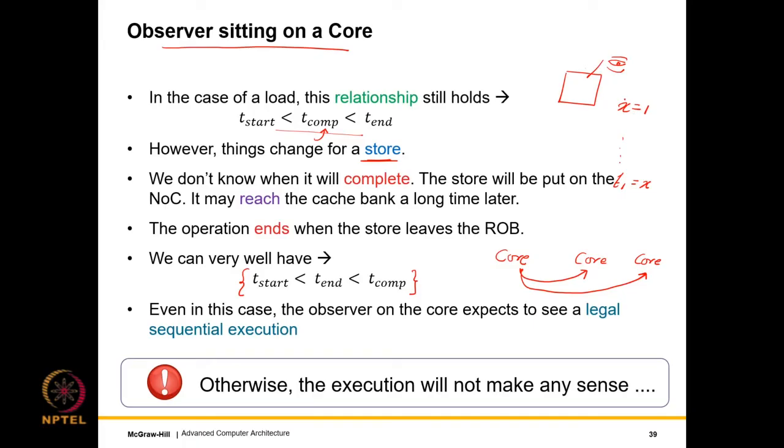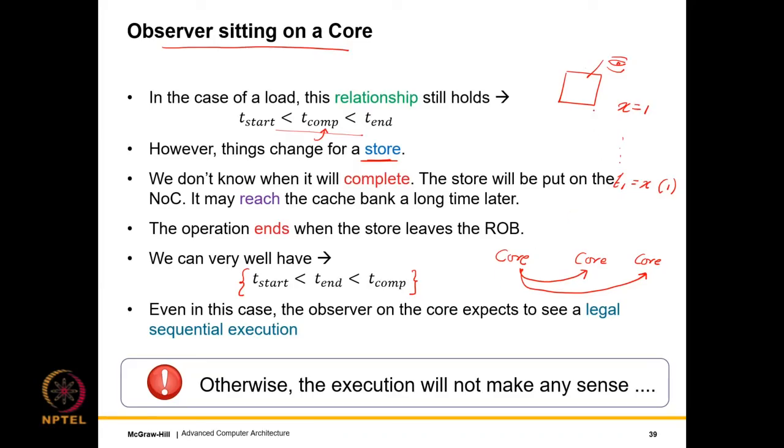Given the fact that I set x to 1, I cannot read x to be 0. I have to read either x as 1 or something else that some other core wrote in the time being. I am fine with that, but I can definitely not read x to be 0. So in this sense, I do expect to observe a legal sequential execution. Otherwise, the execution will not make any sense.